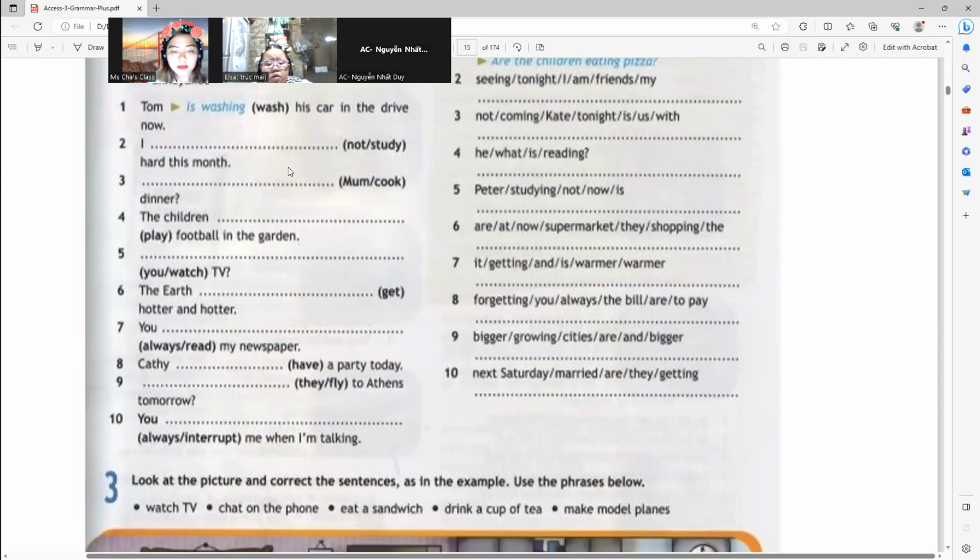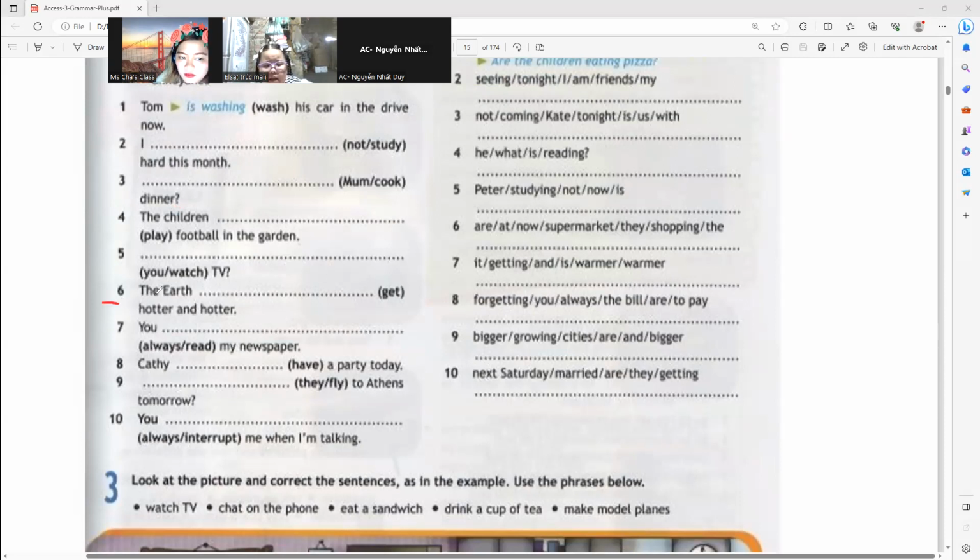Okay, good. Number three, is Mom cooking dinner? Good. Number four, the children are playing football in the garden. Number five, are you watching TV? Good.